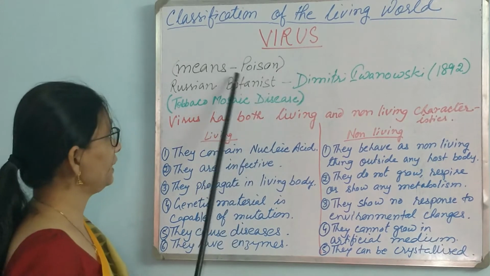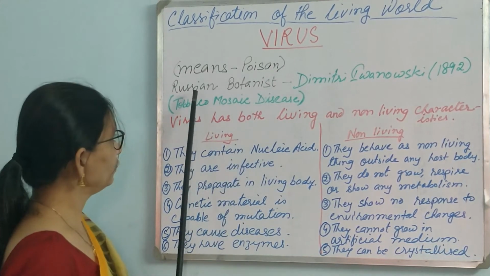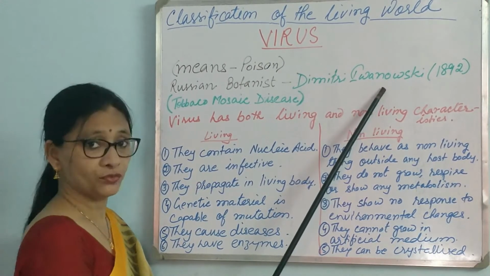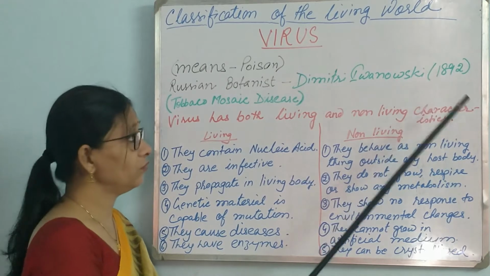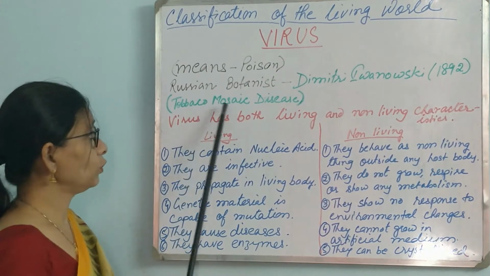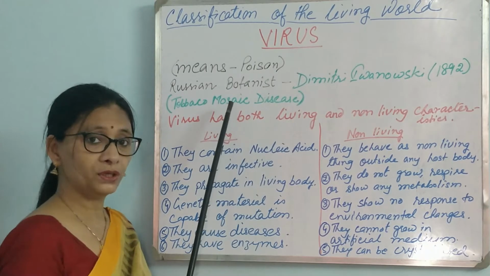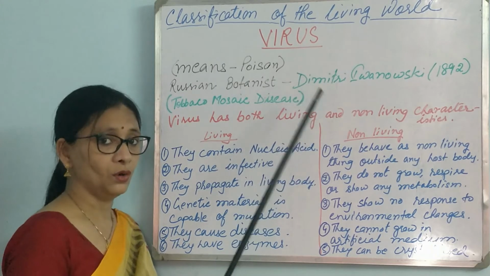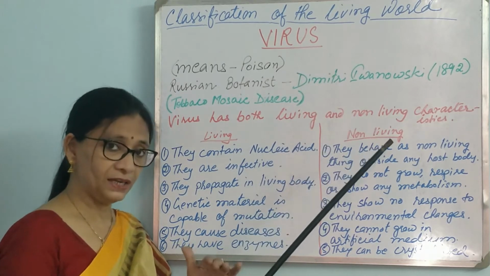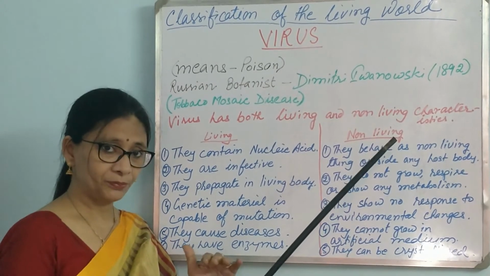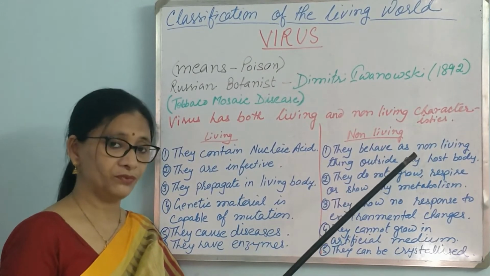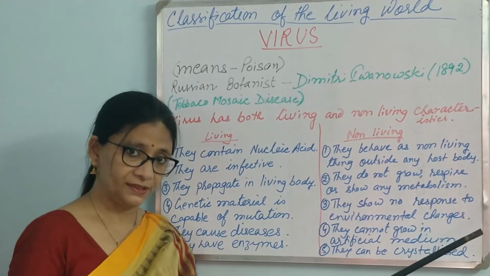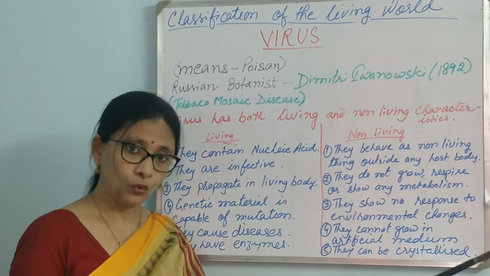Virus, the meaning is poison. And virus was discovered by a Russian botanist named Dmitry Ivanovsky in 1892 when he was working on tobacco mosaic disease. He was trying to find out the cause of tobacco mosaic disease when he by chance came across virus. He was filtering for bacteria, and the extract that he got after bacterial filtration, he used that again to inoculate for the disease, and the disease showed.